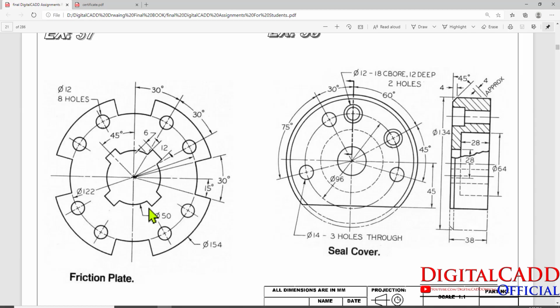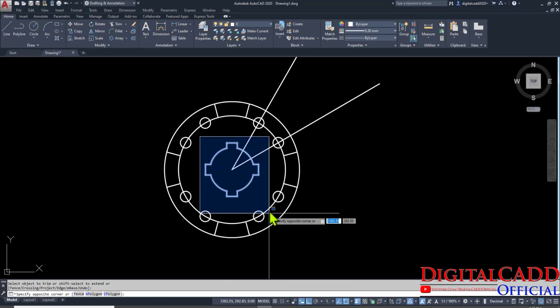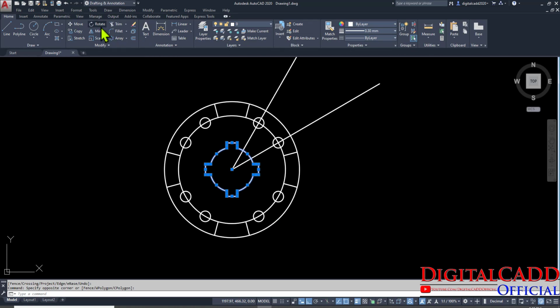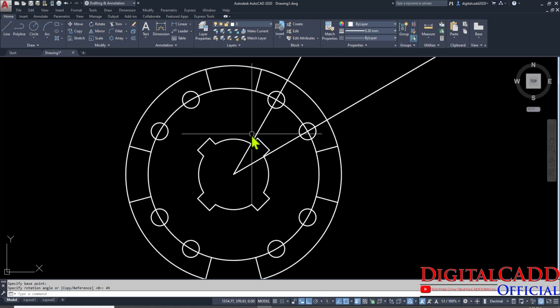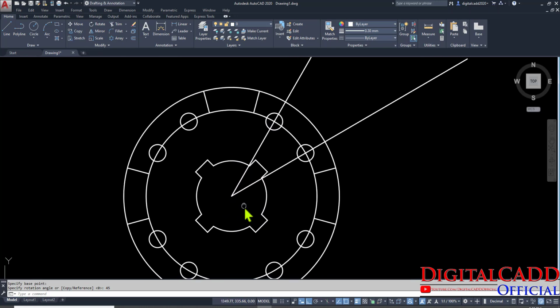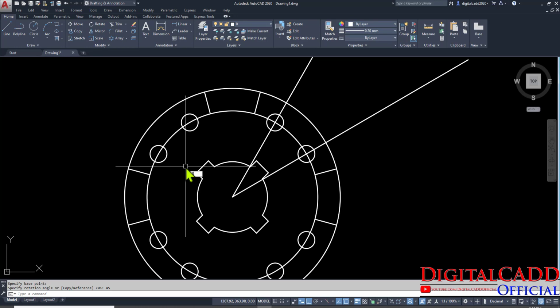As you can see here, we have to rotate this complete object at an angle of 45 degree. Then select like this, go to rotate, specify the center point and type the angle of rotation here. So we have created this complete drawing, just a TR.